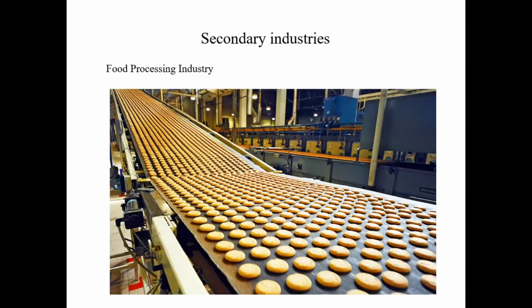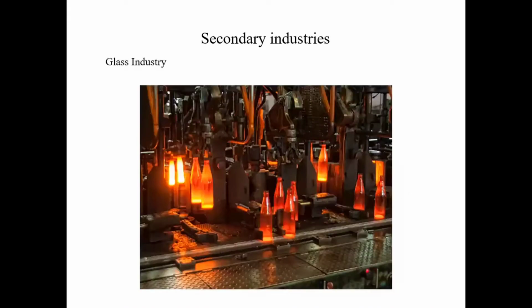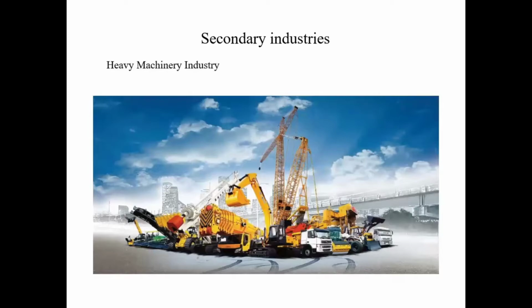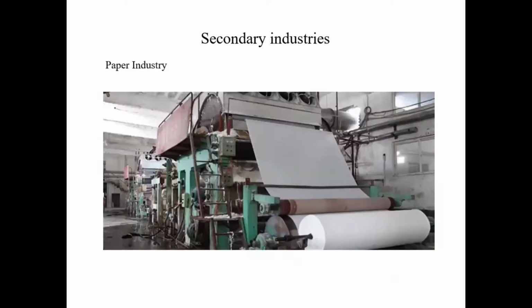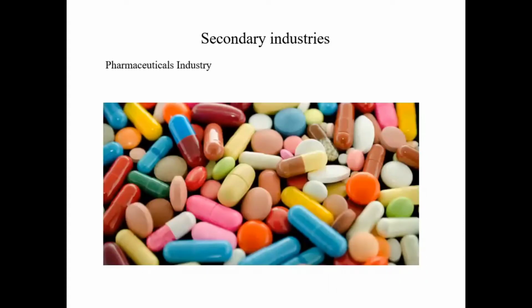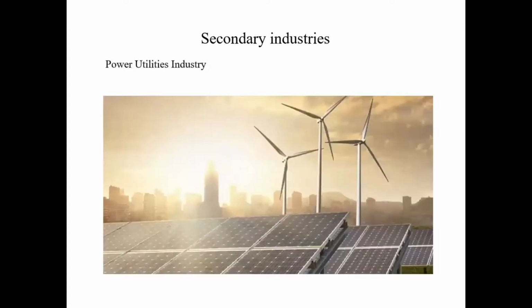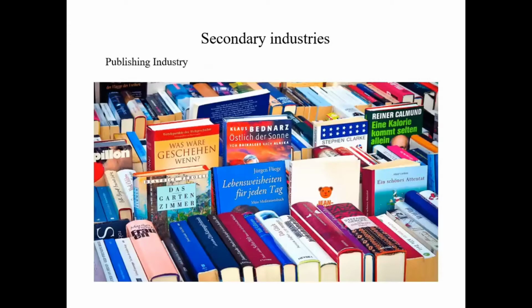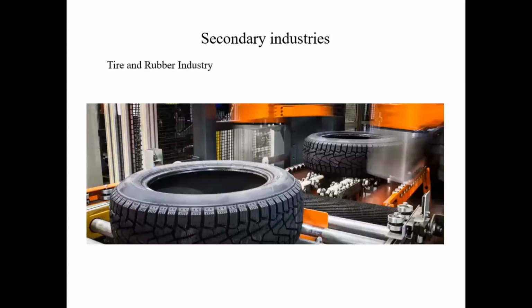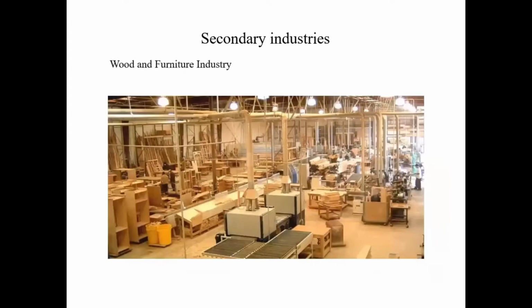Glass industry, the ceramic industry, heavy machinery industry, the paper industry, petroleum refining industry, whose output is in the form of various types of plastics, pharmaceuticals industry. In this category, we also include the power utilities industry, publishing industry, textiles industry, tire and rubber industry, and wood and furniture industry.